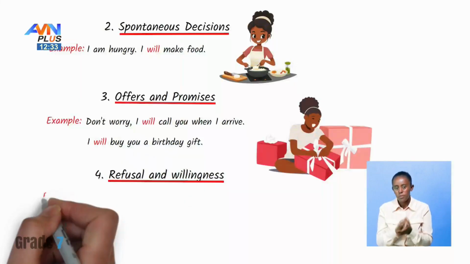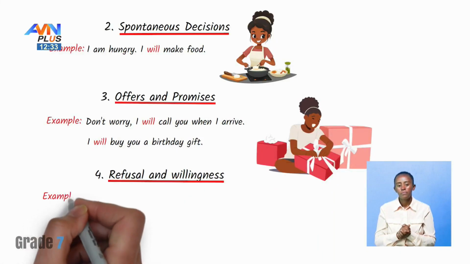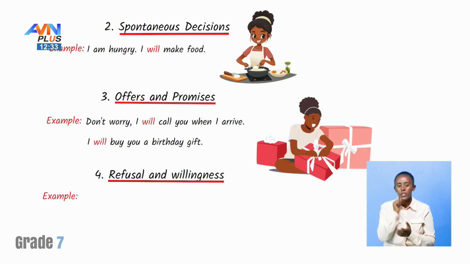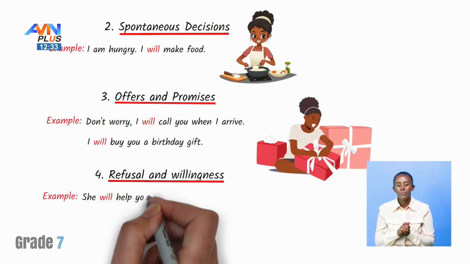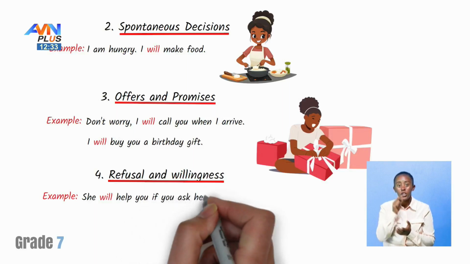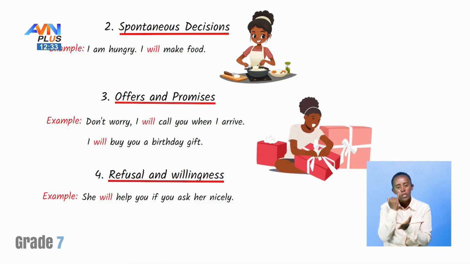For example, she will help you if you ask her nicely. She will help you if you ask her nicely.